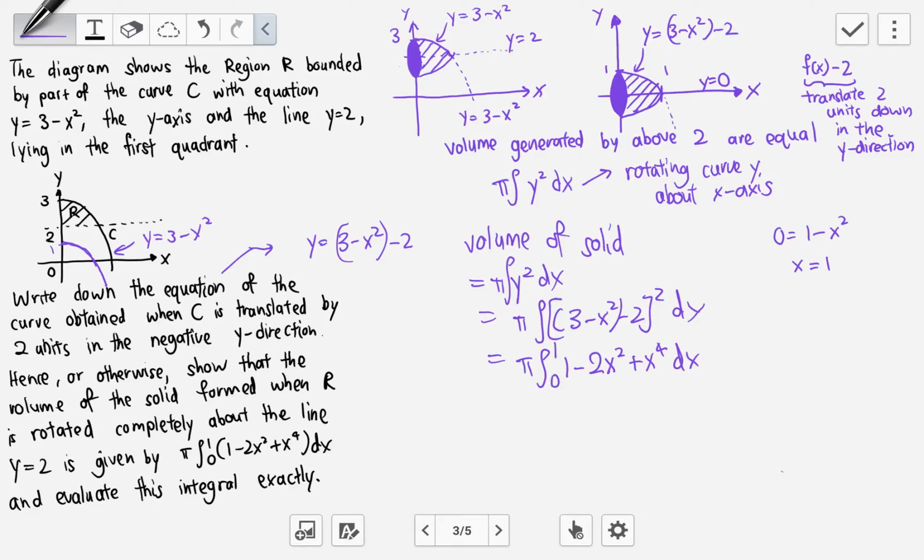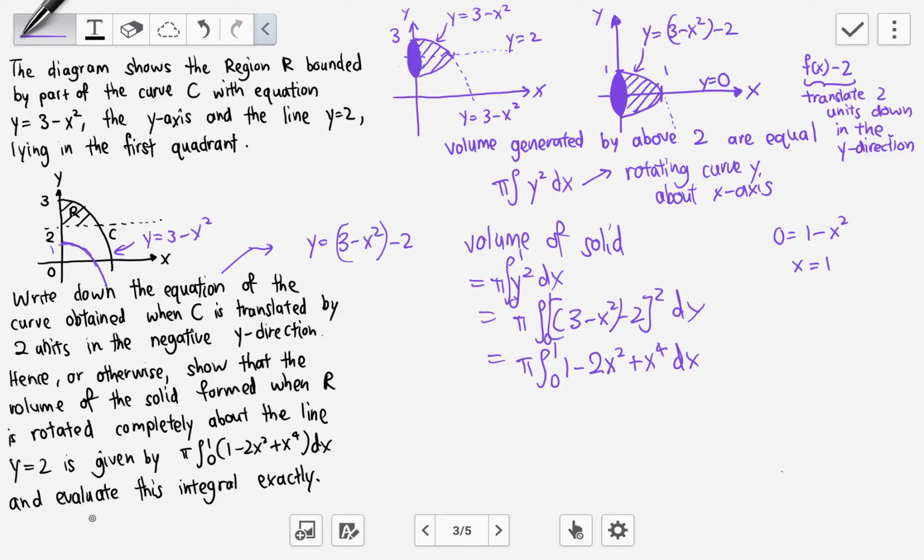Hence we have proven, so we show that the volume of solid formed when R is rotated about the line y equals 2 is given by this. Because we know that this volume of solid is the same as that volume of solid.